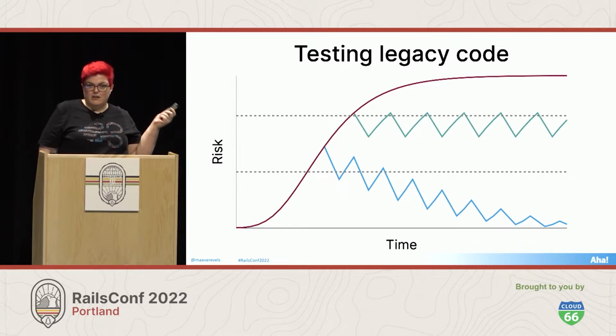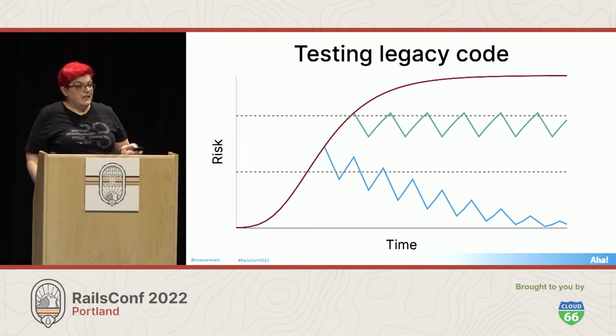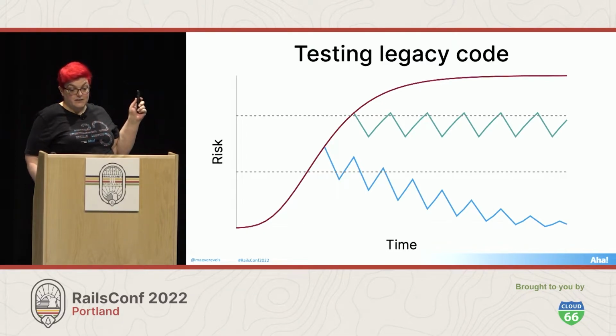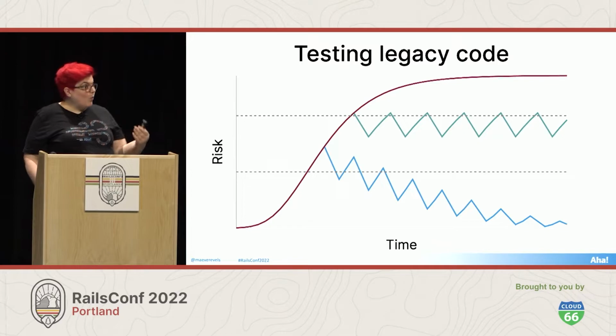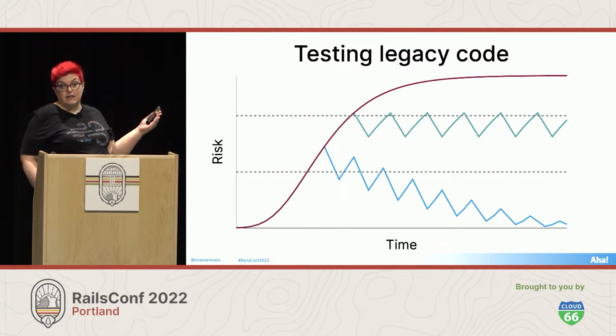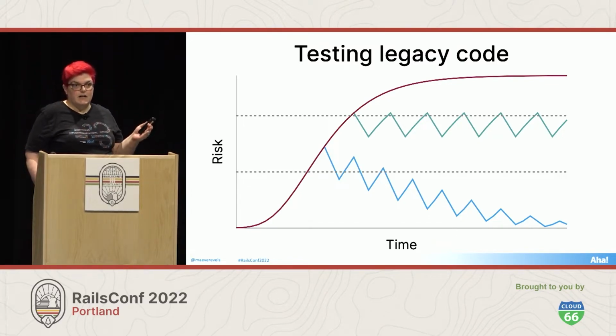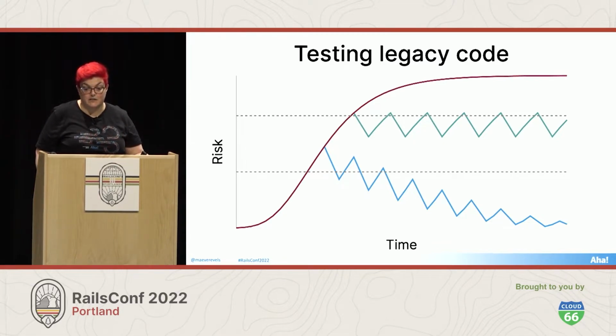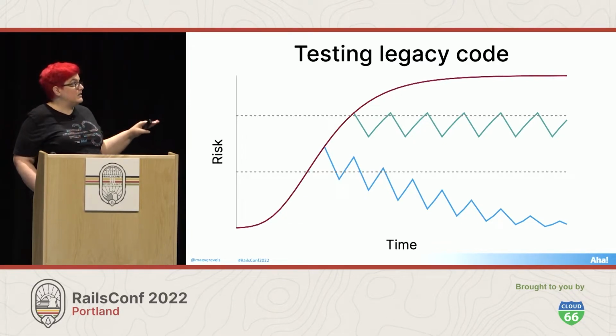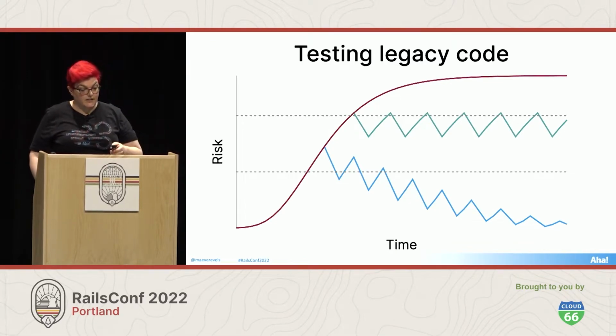So once we recognize that we're in this model, we've got two choices. We can either test a lot more aggressively. It's still possible to refactor this code into submission, but it's going to take a lot more intentional effort and planning. We can't just do it along the way as we do the rest of our work. Or we can accept that this code has an ongoing risk. So we'll write tests every time we need to make changes, but now our goal is just to maintain the status quo. We're not going to try to rehabilitate this code. And that is totally a legit option, depending on what the code is doing and what the priority is relative to the rest of your work.